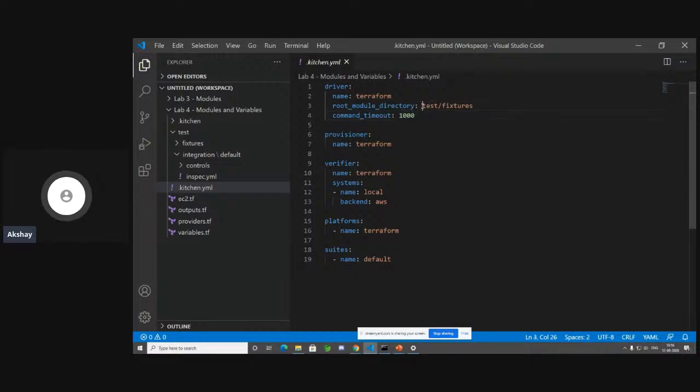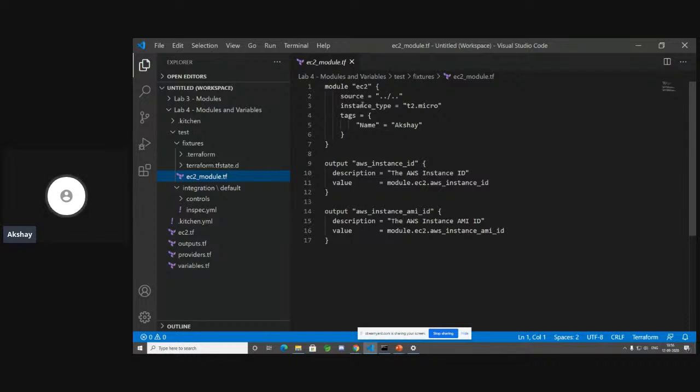Okay. So now let's take a look at our code within the test/fixtures directory. And within this, our code has nothing but an EC2 module call. And now this module call has the Name tag as Name and Akshay. So let's change this. Let's make one test case fail. Let's change this to my best friend's name, Balaji. And the instance type is being passed as t2.micro. The source is nothing but two folders behind. So behind the fixtures folder, behind the test folder is where we have our root module code, which is creating the EC2 instance, presenting us with the output and so on. And in a similar way that I showed you how to retrieve the output from the base module, you call the module using the module block, the module name, which is EC2, as well as your output block name.